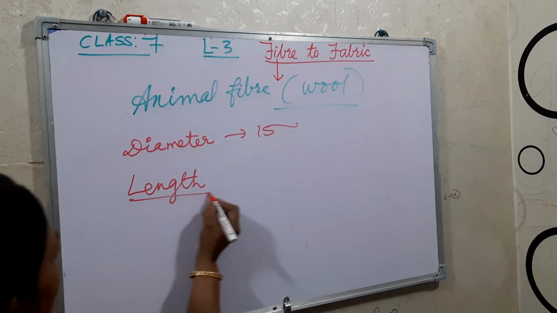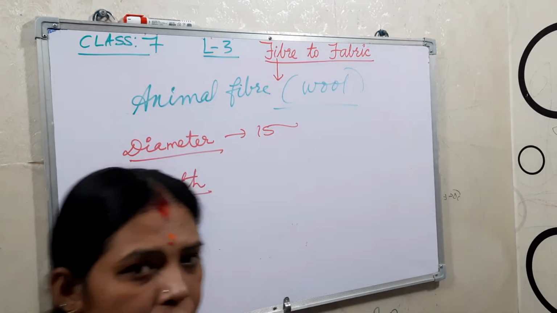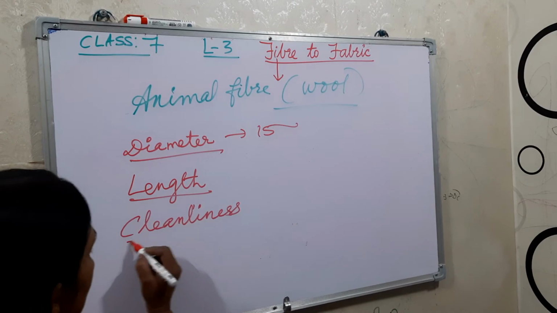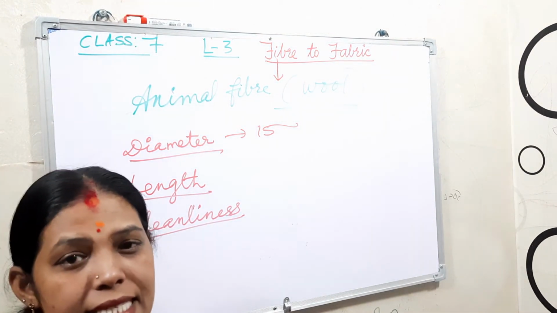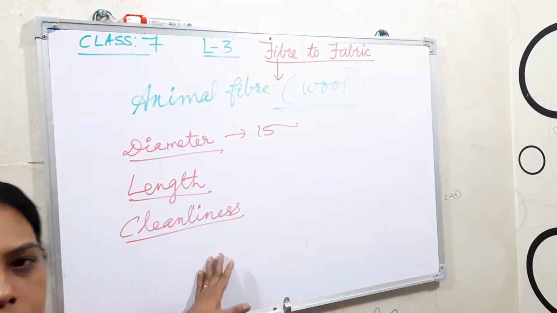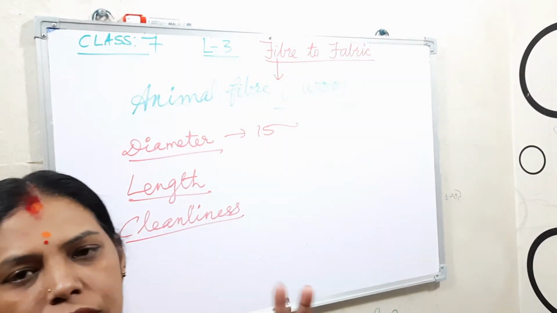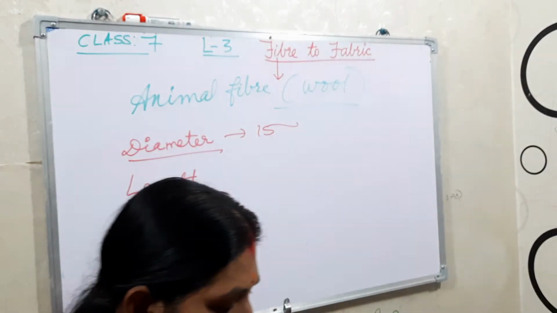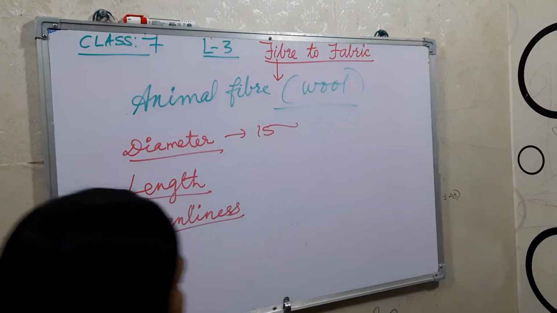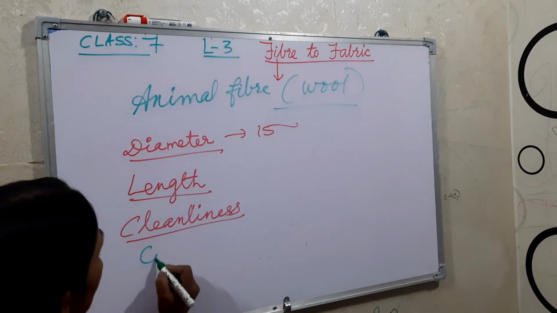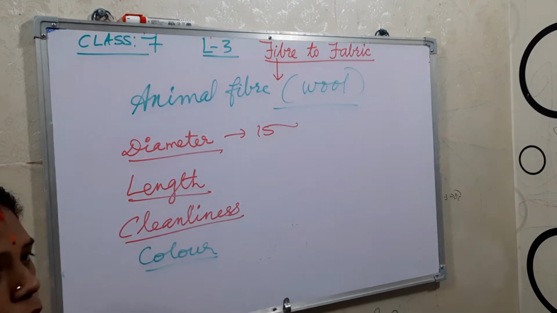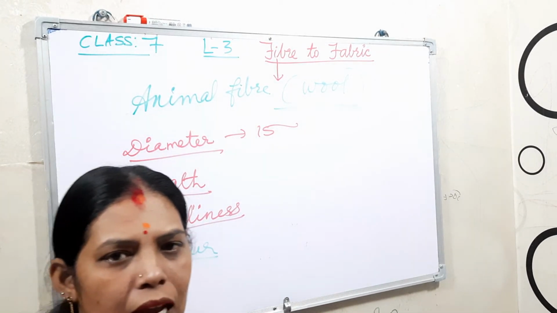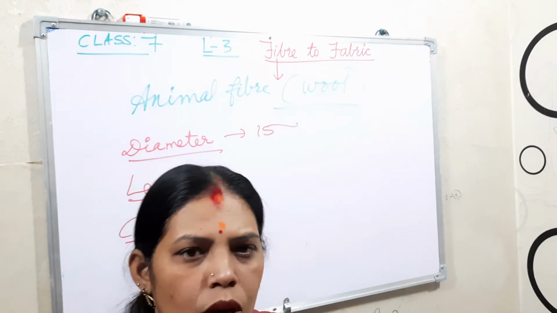And then the next one is cleanliness. That means how it is cleaned and who is cleaning. The skill of the worker depends upon this, how they are cleaning, how they are removing the burrs and these things. According to that, we can say whether it is good or not. And now these are the properties. Next one, color. Mostly wool naturally has a white creamy color. Otherwise they also give black, brown or light grey color.